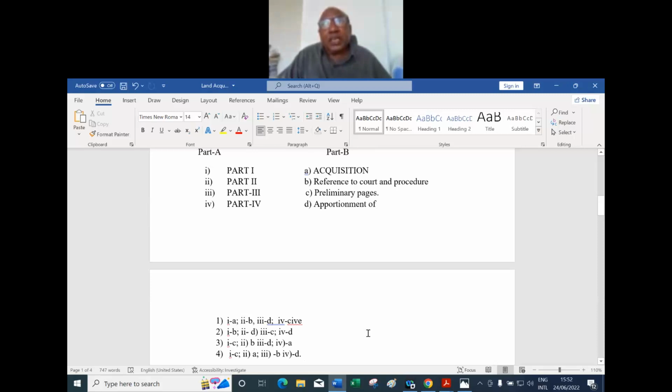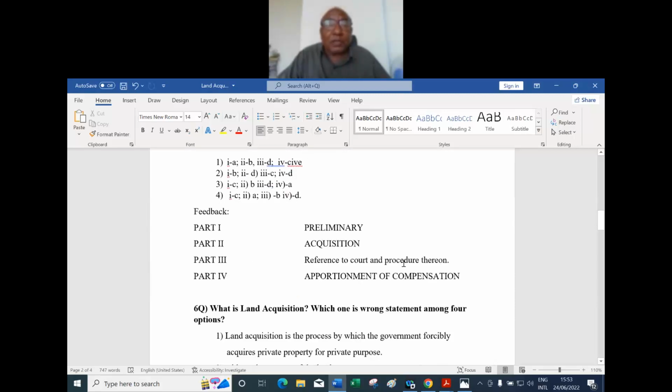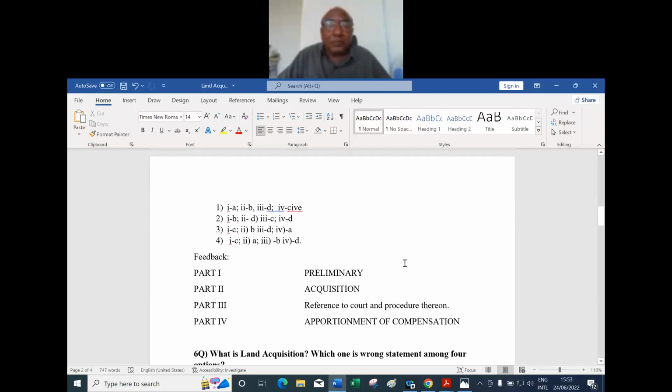Either you check 1894 or you check 2013. Navigation is the same. Means front to back, back to front, it will not come. When you say part 1 acquisition, it means the sequence will follow over there. So the right answer here, I give feedback. Part 1 is preliminary. Generally preliminary comes in the beginning only. And the last chapter or last part, generally what would be the last part and chapter in any act?